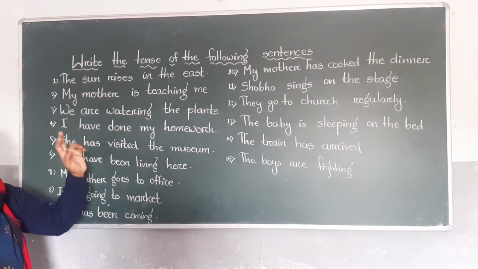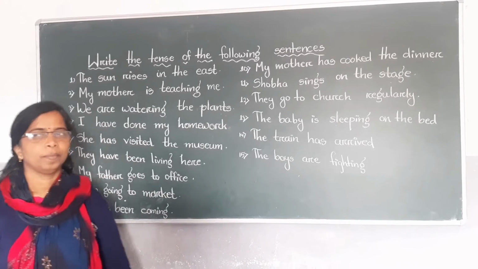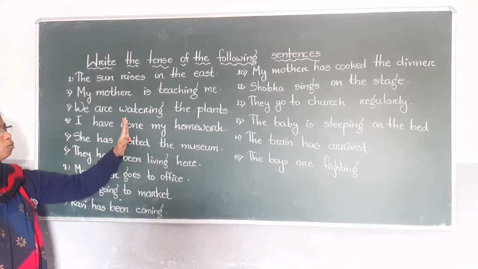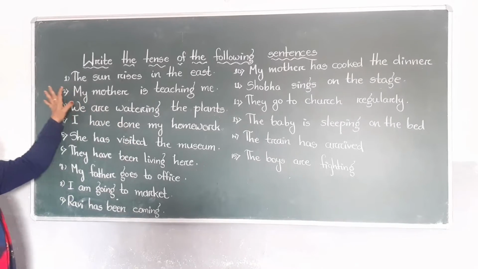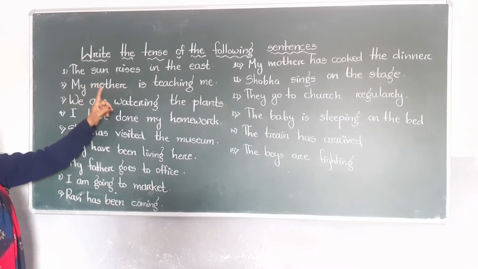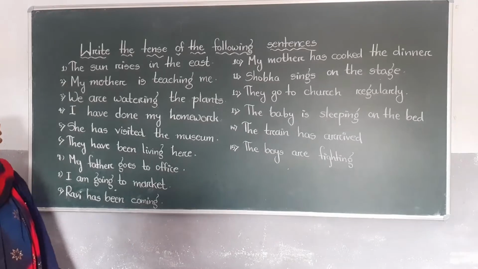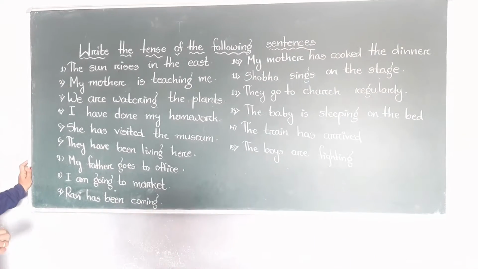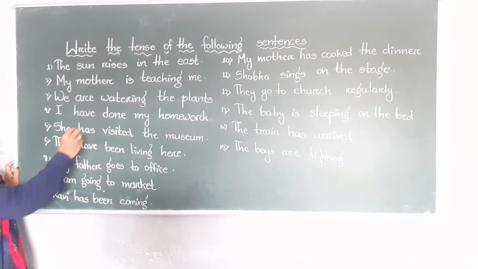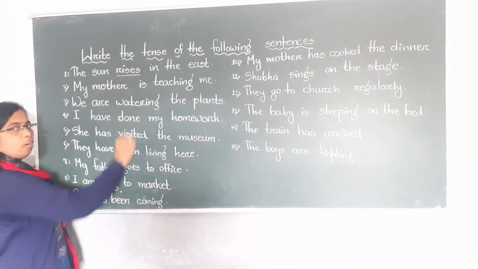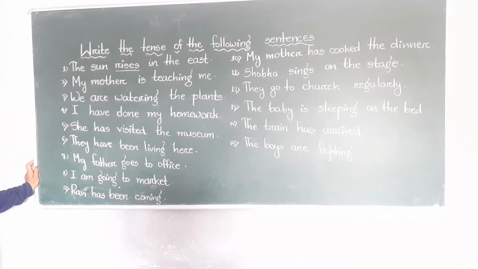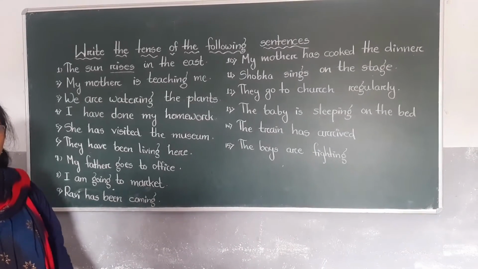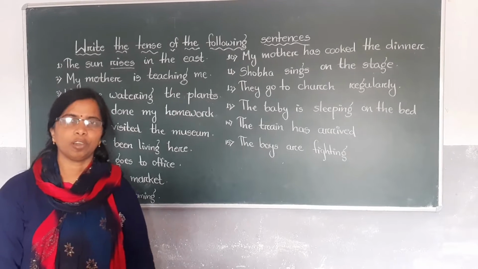Write the tense of the following sentences. Here are some sentences, and you have to identify which tense. First one is: the sun rises in the east. In this sentence, now you identify which tense. First we have to see what the verb is here. The verb is rises. Already I have told you the simple present tense rule is verb 1 plus s or es.